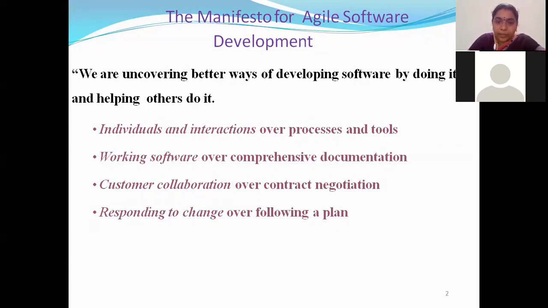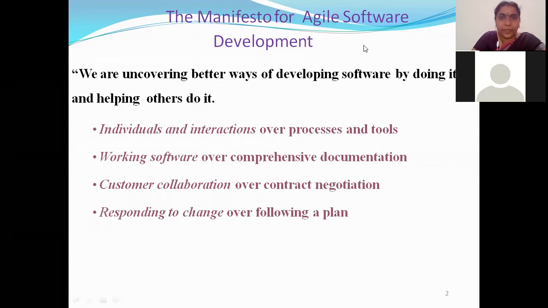These are not that important, but only the working software is more important. The executable code, the operational code which you are going to present, which you are going to give to the client, is more important than the work that we are doing in all the phases. All the documentation is not that important when compared to executable code. This is what Agile tells us.